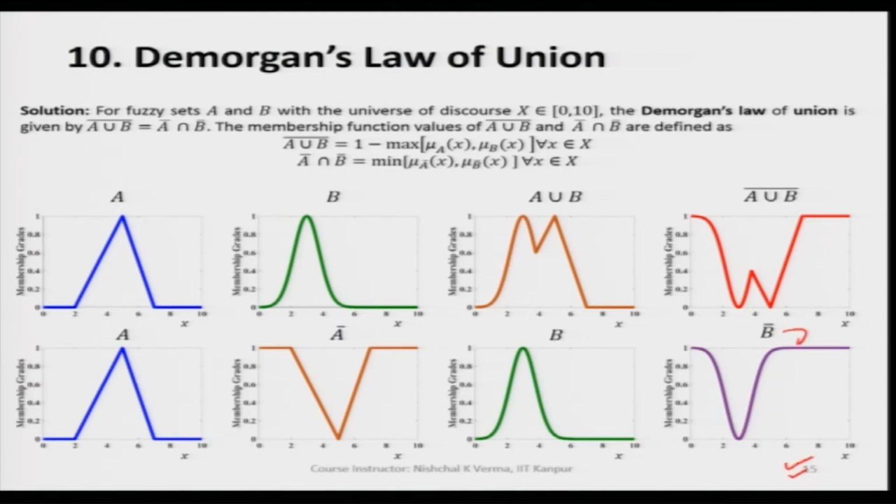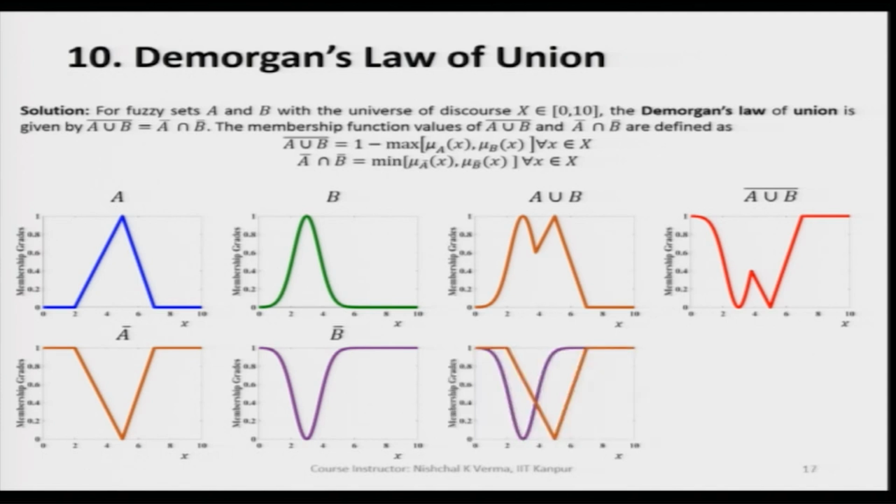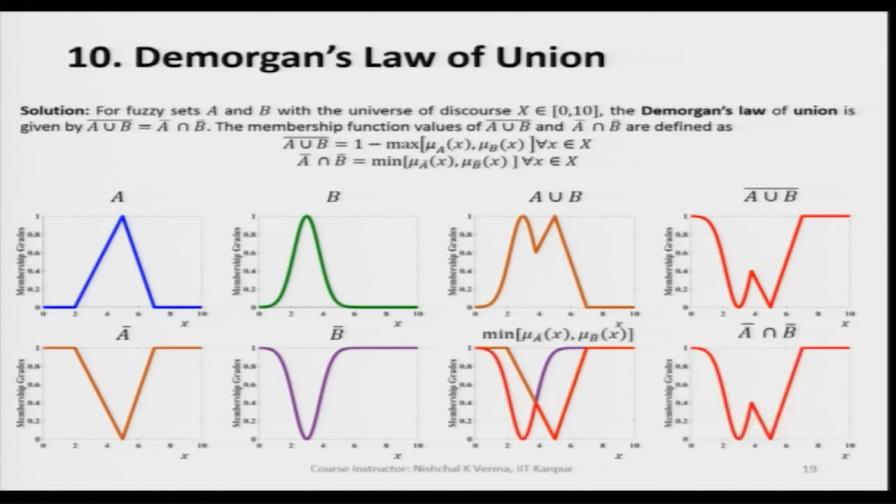We are interested in finding the intersection of these two complements. So, we superimpose these two fuzzy sets on each other here as we have done, and since we are taking intersection, when we apply the min criteria, we are going to get this fuzzy set here as the outcome.